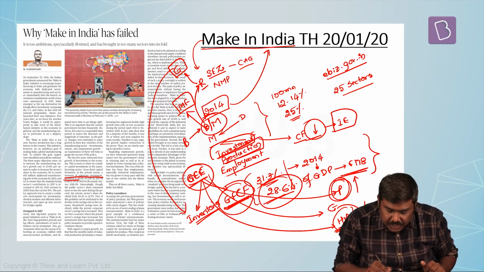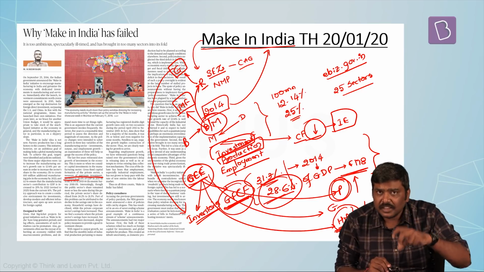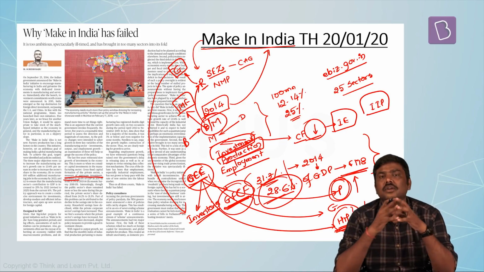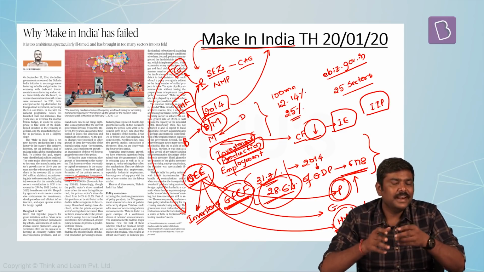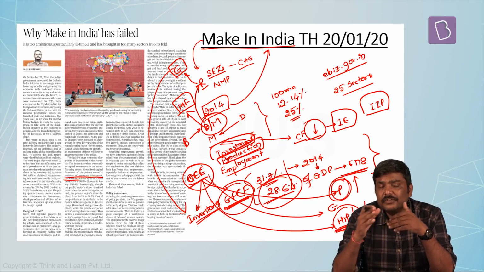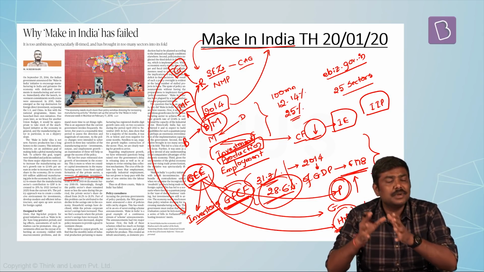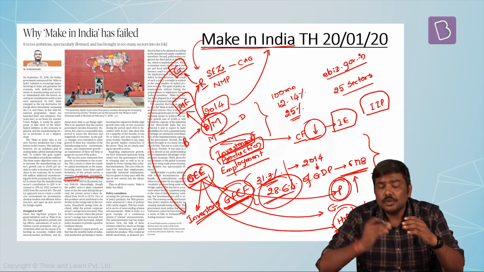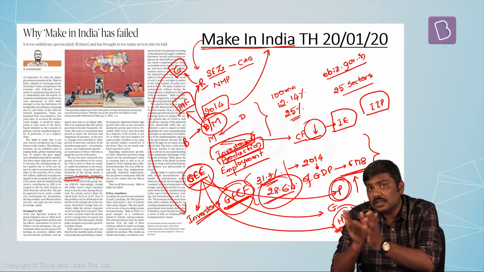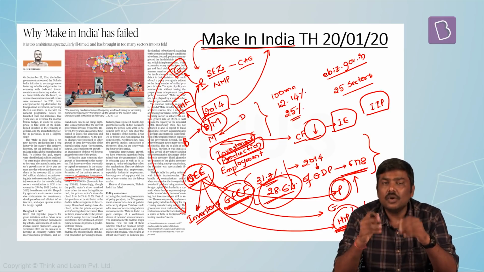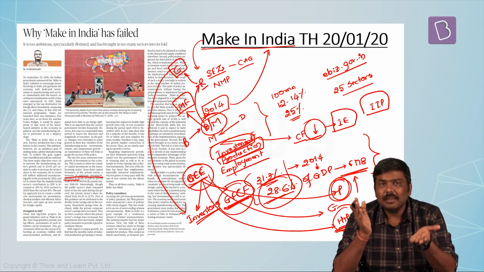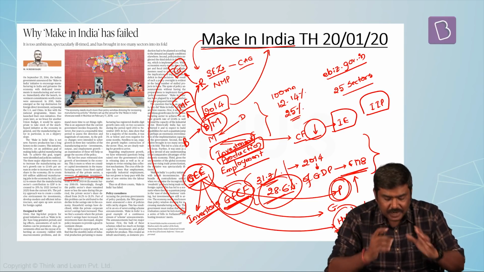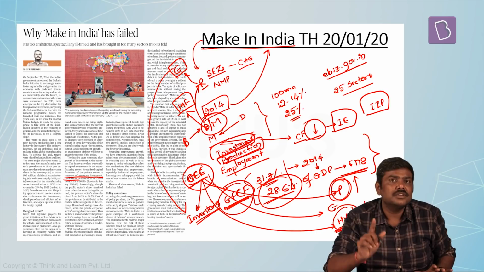Second one, production. This concept of production in this article has been discussed under the ambit of the Index of Industrial Production. Now what is this idea of IIP? IIP is one of the indices used to measure the variation in the total volume of production that happens in the manufacturing sector. This IIP measures how much the volume of production has changed from one reference period to the next reference period. The usual linkage is that when IIP increases, you expect GDP also to increase. So the performance of Make in India has been measured under the concept of Index of Industrial Production.